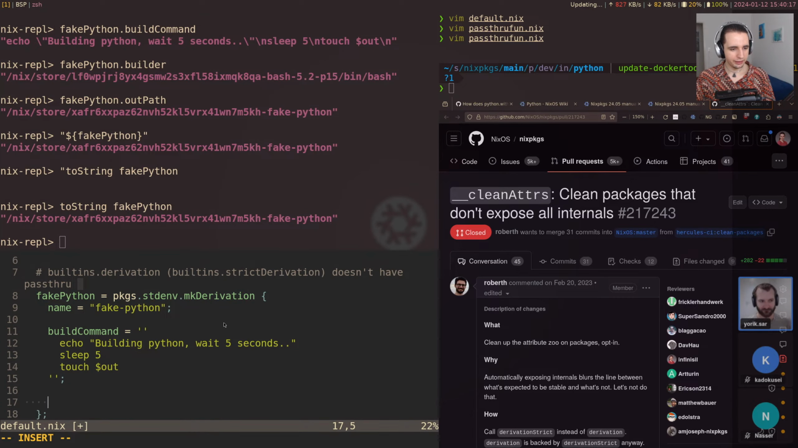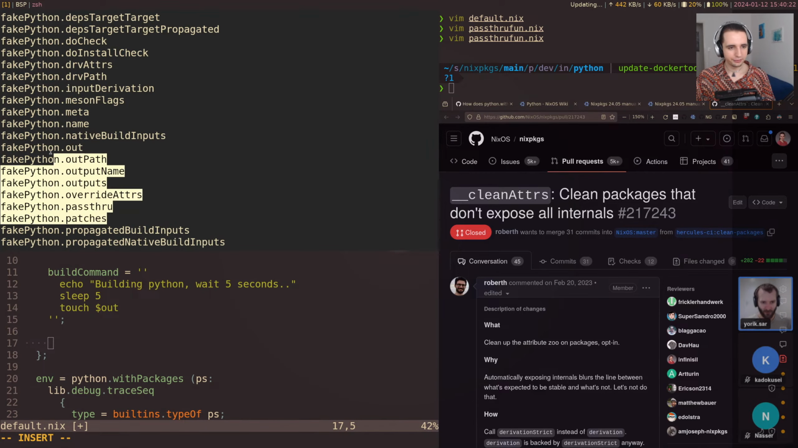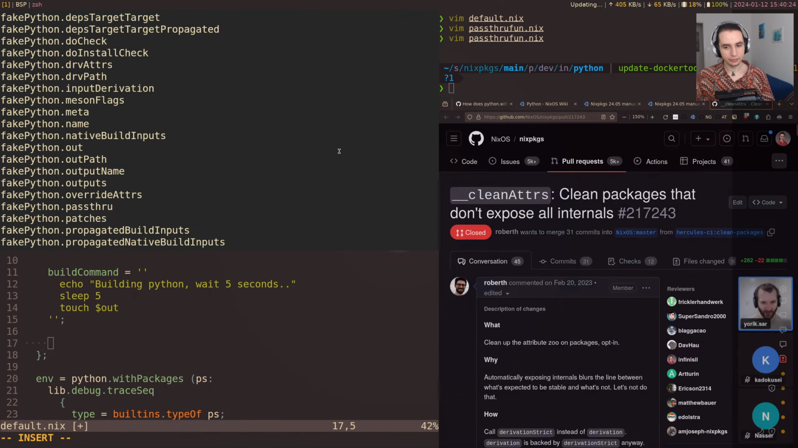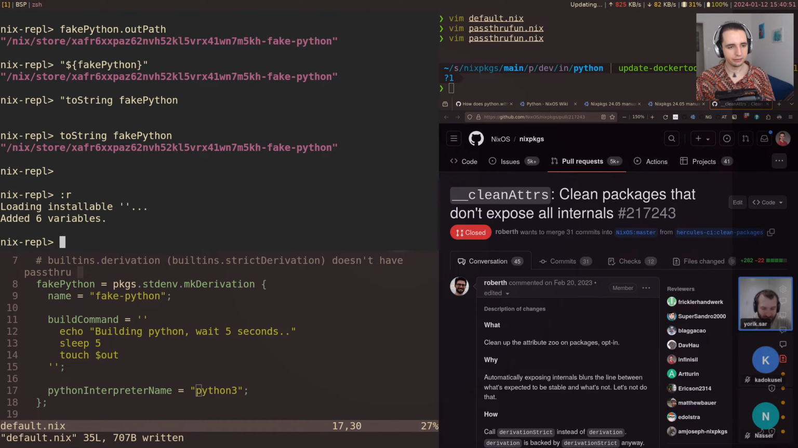But so we have now, let's say we want to propagate one of these. Most of these are internal, but the pass-through use case is that you actually want public ones for these. And so we might say, let's say python interpreter name. I think that might exist internally as well, but let's use it here. In this case, let's just say it's python3 compared to python without a 3. And if we add this here, and let's reload in the REPL,